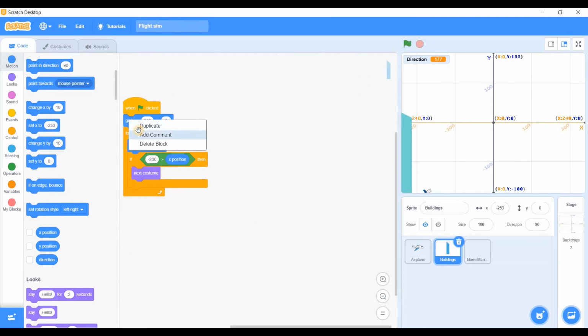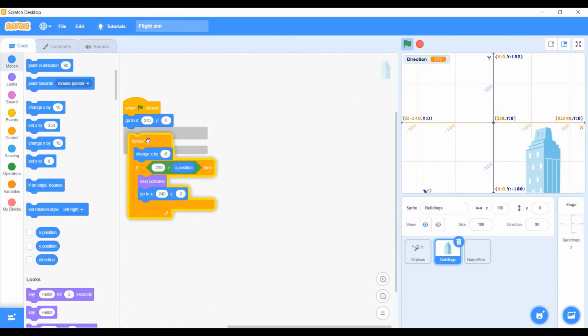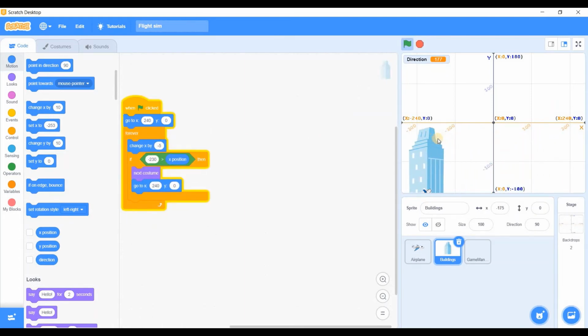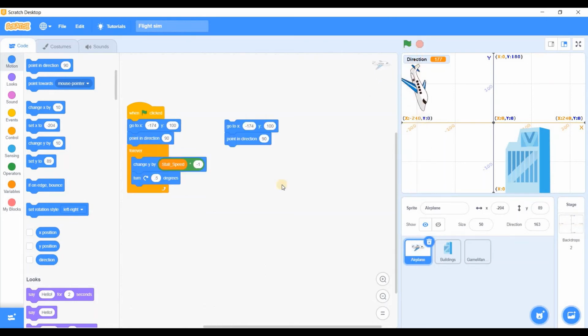Then I will duplicate this block and put it here. So now it will look like we are actually playing.